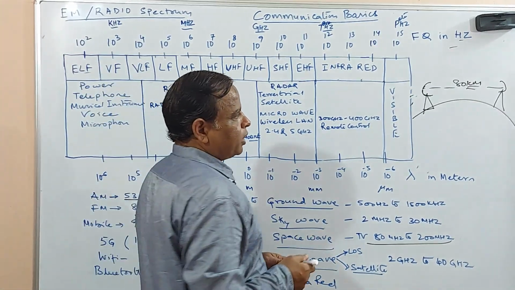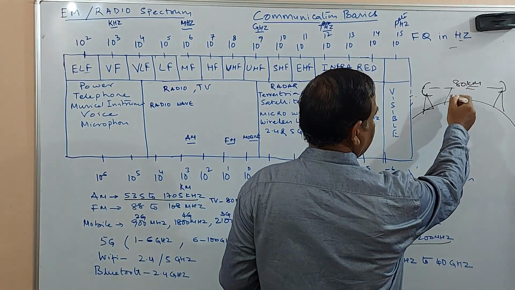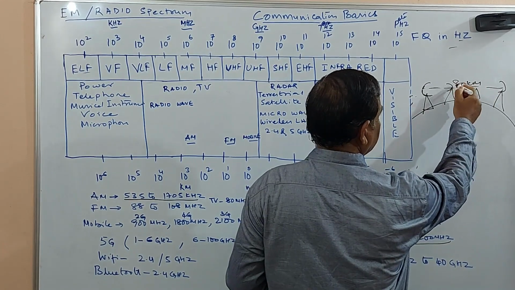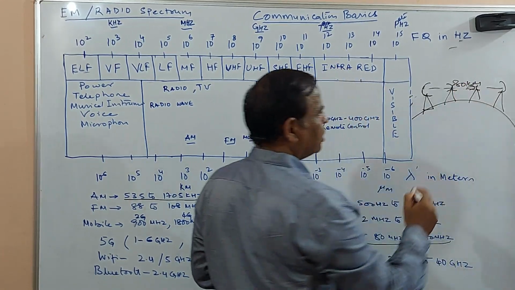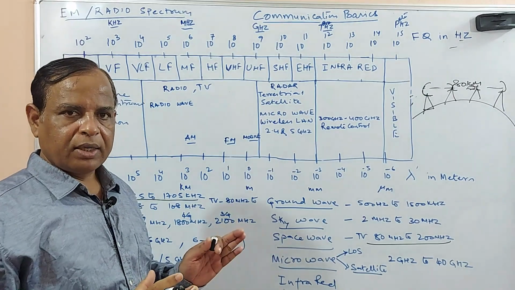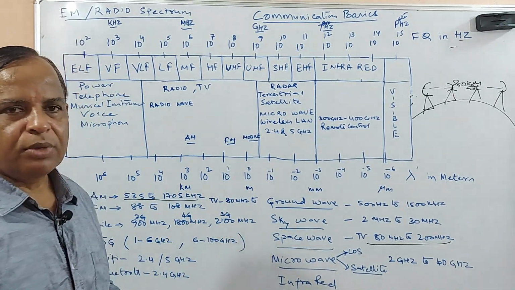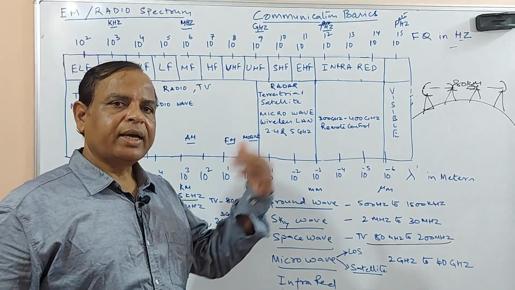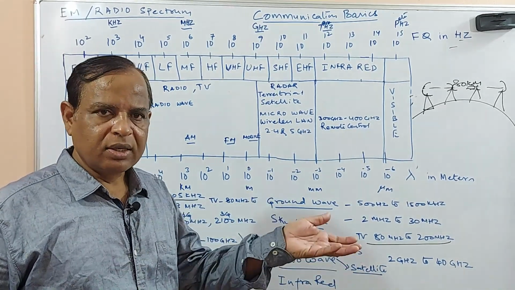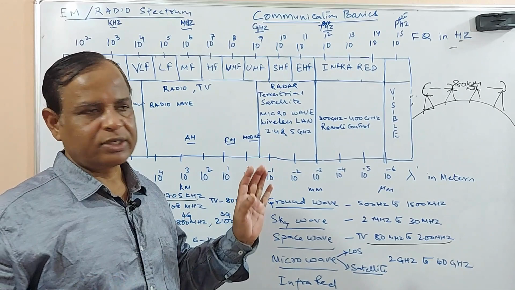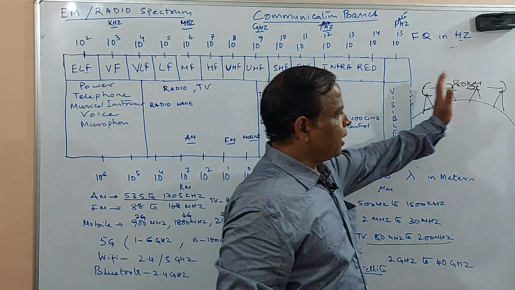So in that case, you can keep repeaters at certain distances. These repeaters' job is to receive, amplify and retransmit the signal. That is the job.